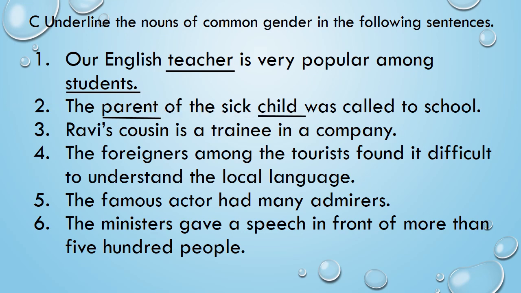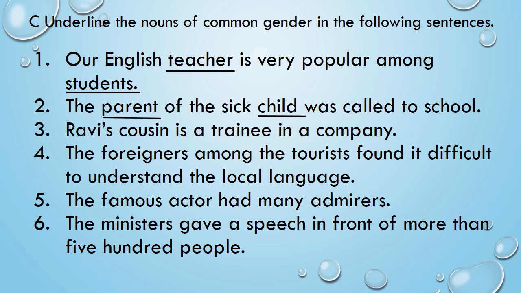Number 3. Ravi's cousin is a trainee in a company. Now you already know cousin. Okay, your uncle or aunt's son or daughter is your cousin. So Ravi's cousin is a trainee in a company.